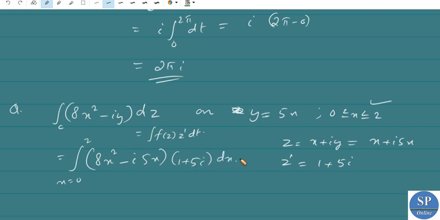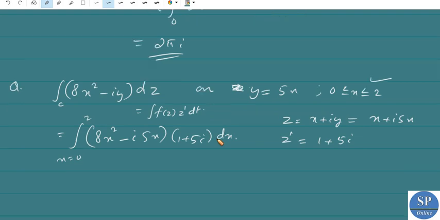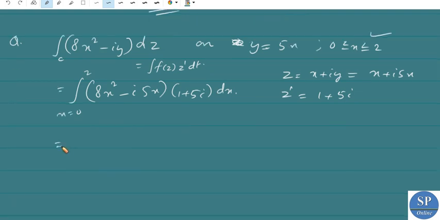We can write it directly like this and find the values. 1 plus 5i is a constant, so we have 1 plus 5i into the integral from 0 to 2 of 8x square minus 5ix dx.